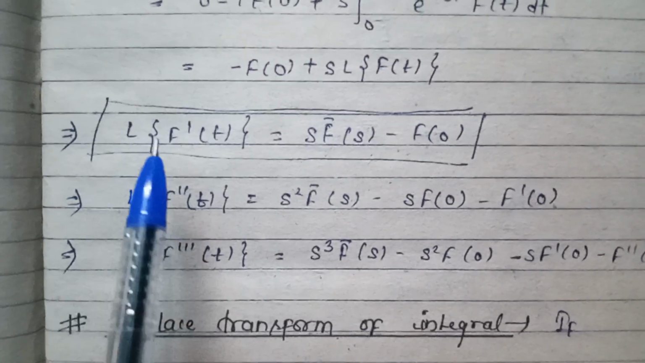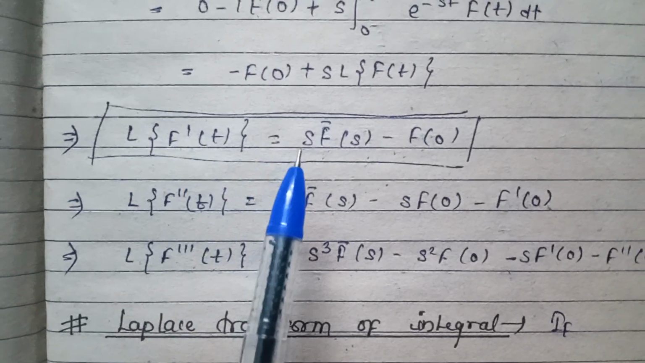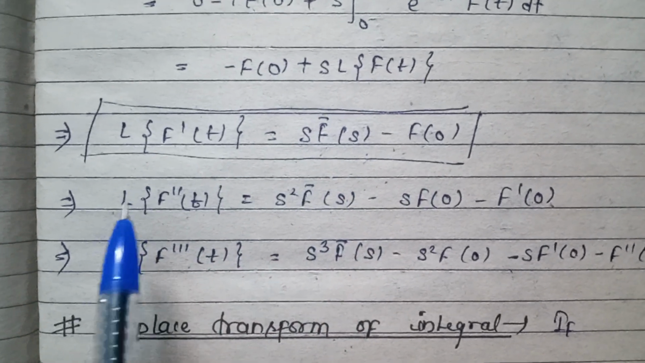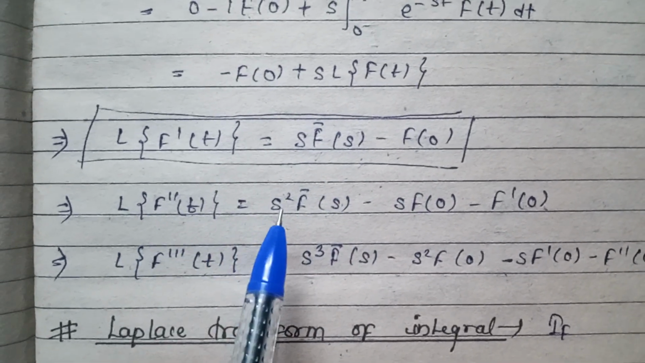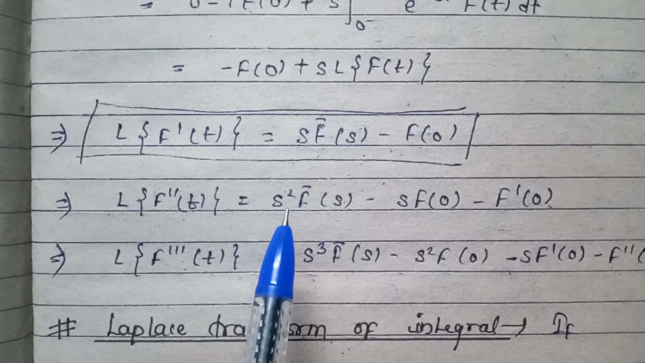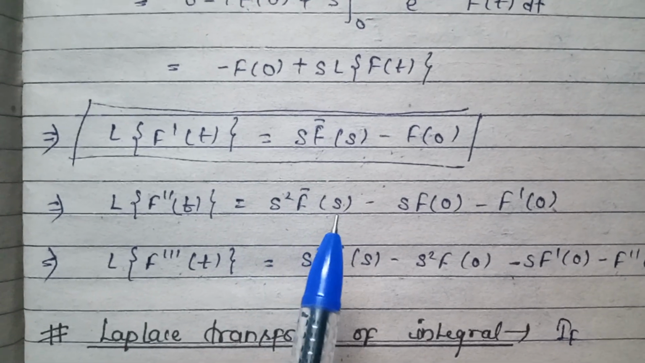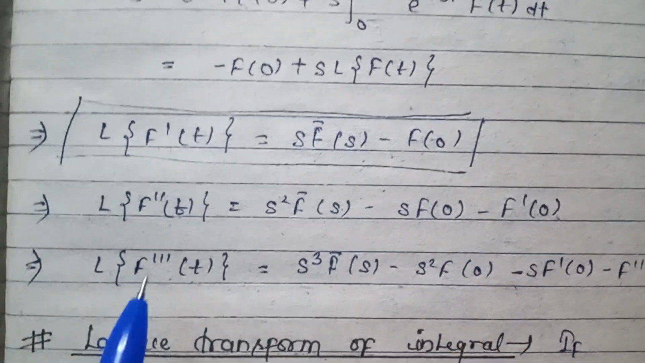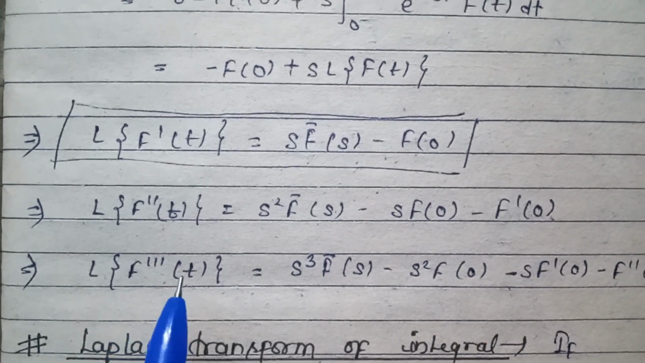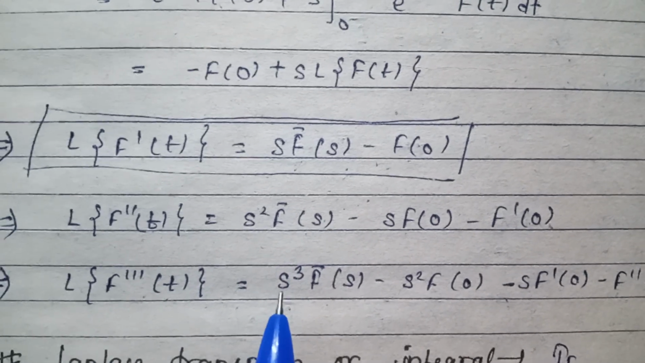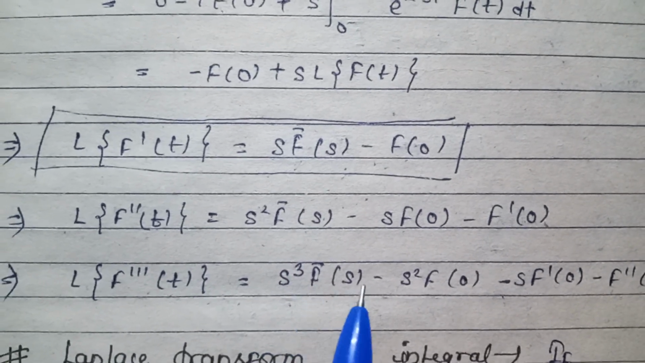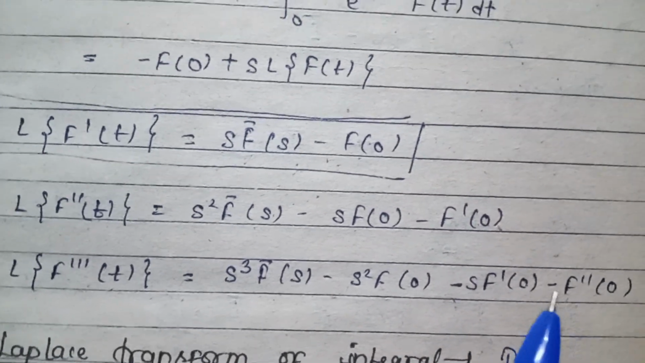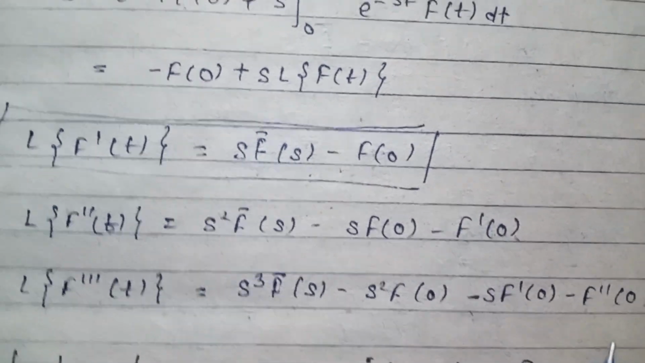If Laplace of f dash(t) is equal to s f bar(s) minus f(0), then Laplace of f double dash(t) is s square f bar(s) minus s f(0) minus f dash(0). And Laplace of f triple dash(t) will be s cube f bar(s) minus s square f(0) minus s f dash(0) minus f double dash(0).